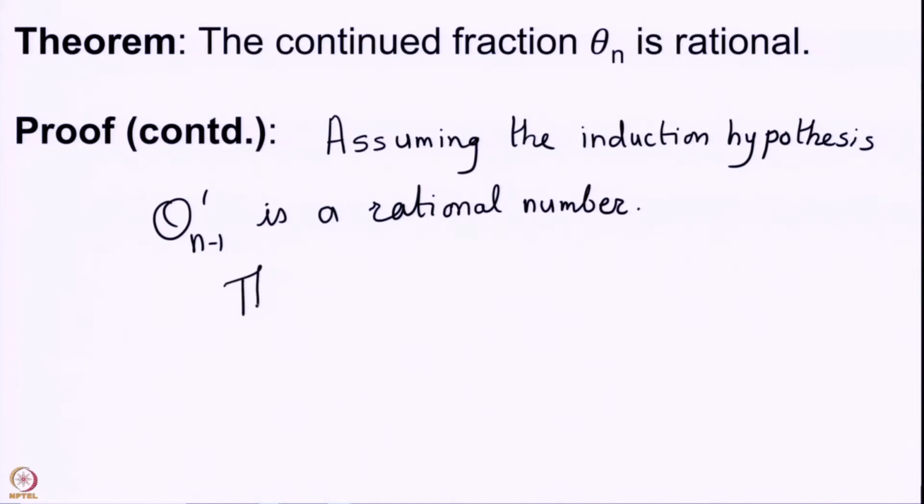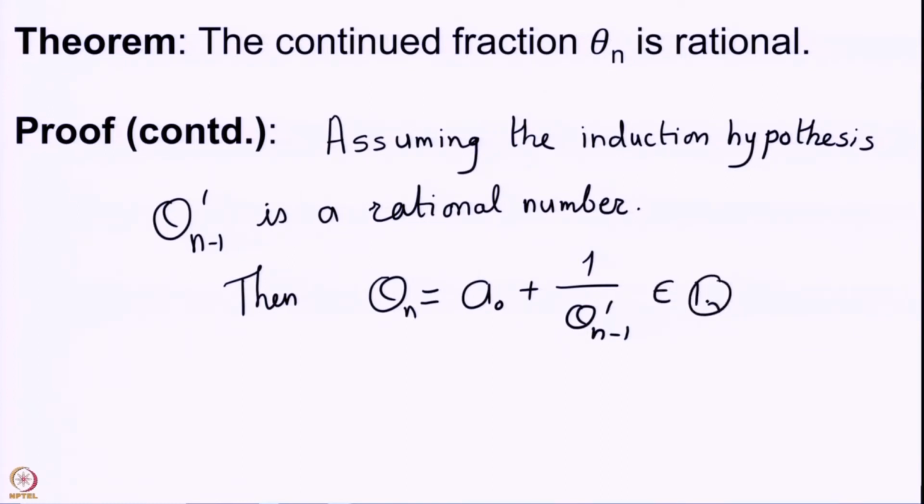And then theta n, which is a0 plus 1 upon theta n minus 1 prime, also has to be a rational, because once theta n minus 1 prime is rational, this quantity is a rational number being the reciprocal of this rational, and then you are simply adding an integer. So, ultimately the number that you get, theta n, also has to be a rational number. So, by the induction hypothesis, whenever the result is true for n minus 1, the result is true for n.